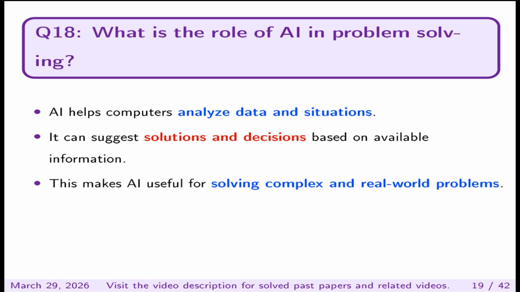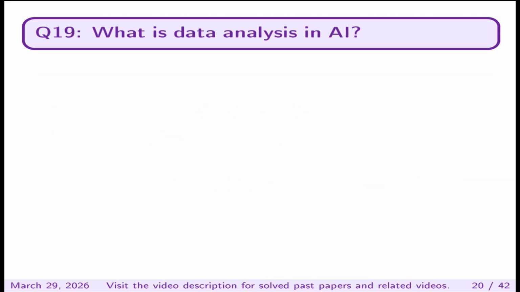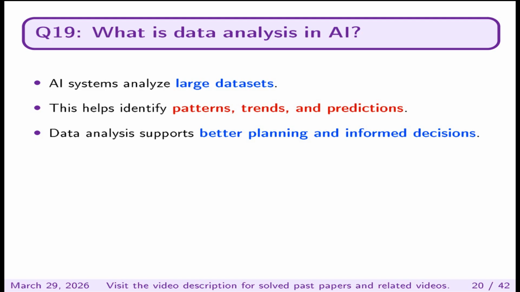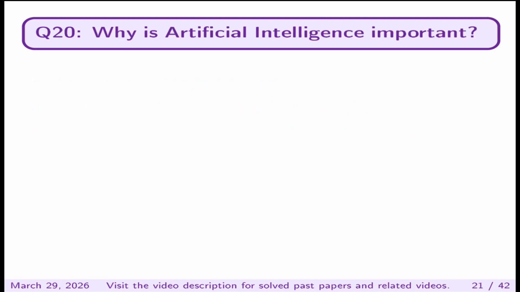This makes AI useful for solving complex and real world problems. What is data analysis in AI? AI systems analyze large data sets. This helps identify patterns, trends, and predictions. Data analysis supports better planning and informed decisions.